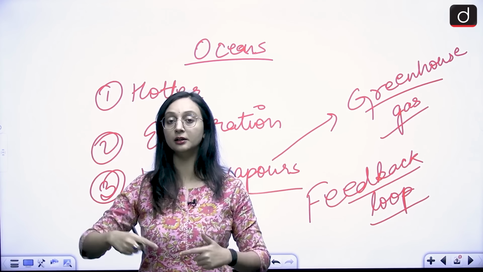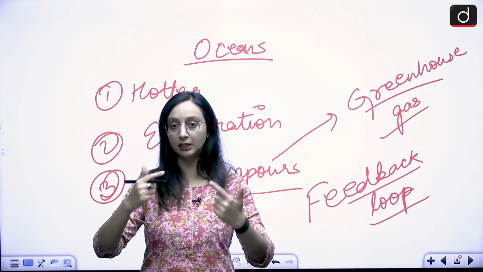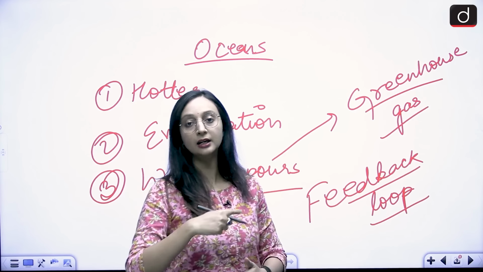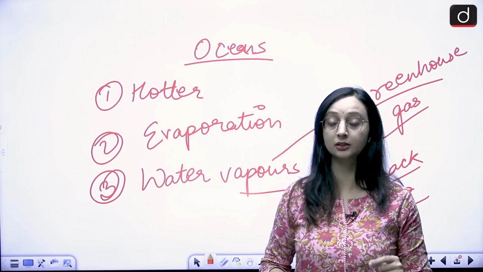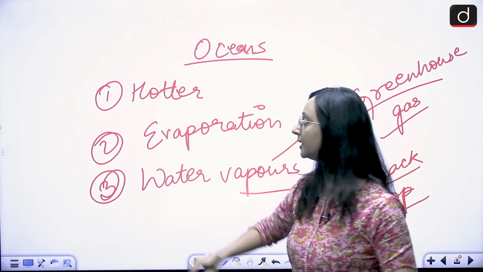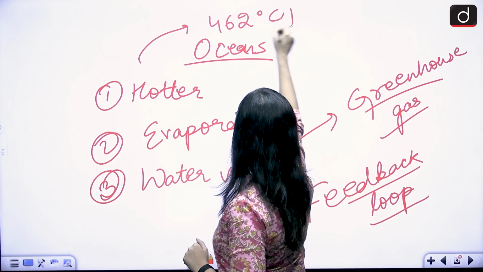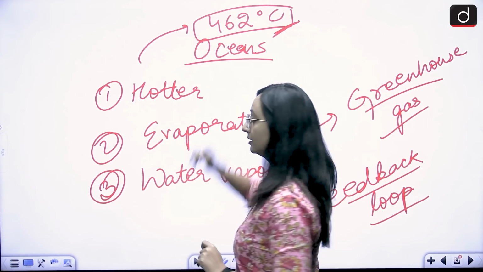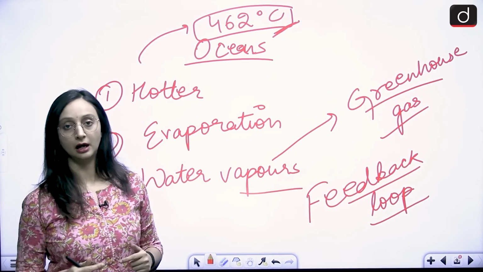These water vapors are in turn trapping more heat. More heat means more evaporation. More evaporation means more water vapor. And this cycle kept on continuing for a long period of time. That is why we are saying this was a runaway greenhouse effect. It went beyond control. So much so that the temperature rose to some 462 degrees Celsius. To this extent, we see a temperature rise because of the runaway greenhouse effect.